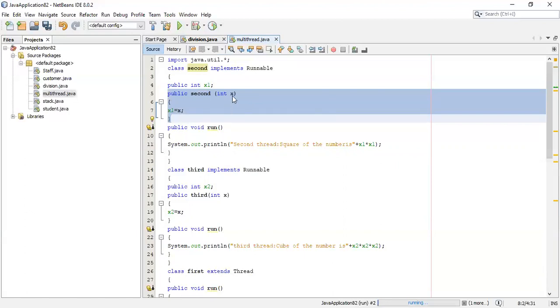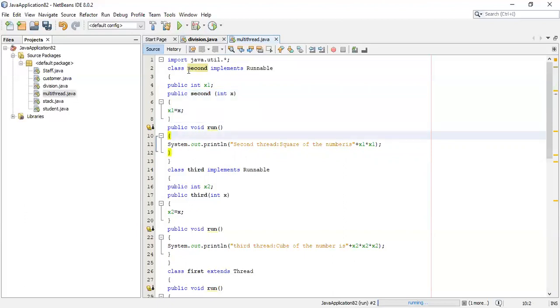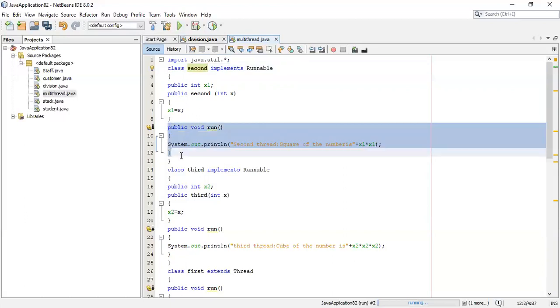Just observe carefully. Assume it is 2. Using this constructor, that 2 is stored in one more variable x1. This is the second thread. What it performs is the square of that number x. So x is stored in x1, and the square is performed by x1 into x1.